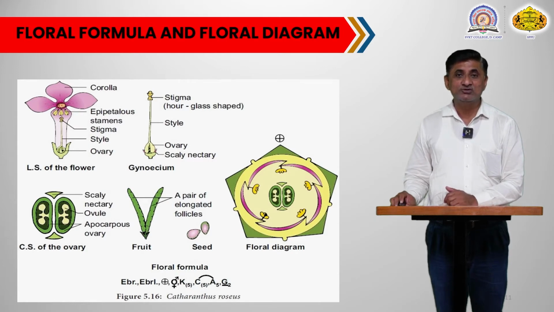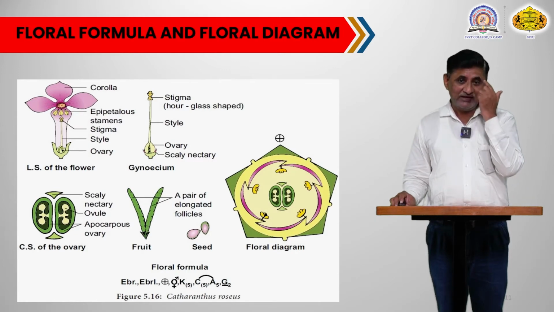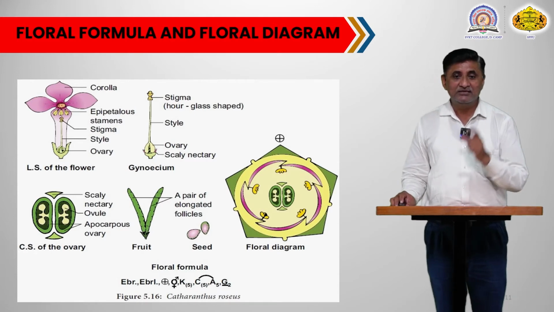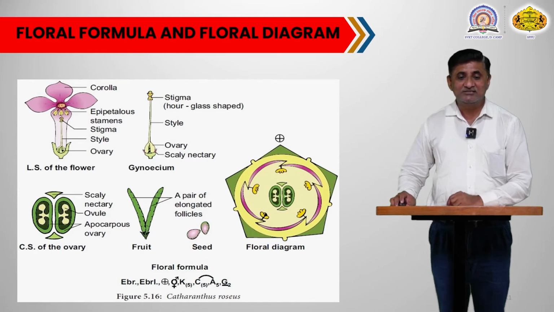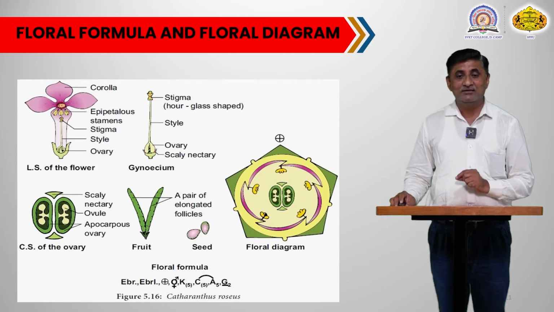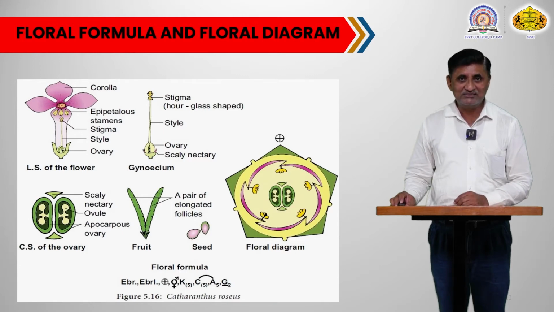The second diagram in the image is a separate or isolated gynoecium. That gynoecium shows the stigma at the tip, and there is a joining stalk that is called the style. That style joins the stigma with the ovary, and at the base there is a swollen structure that is the ovary.